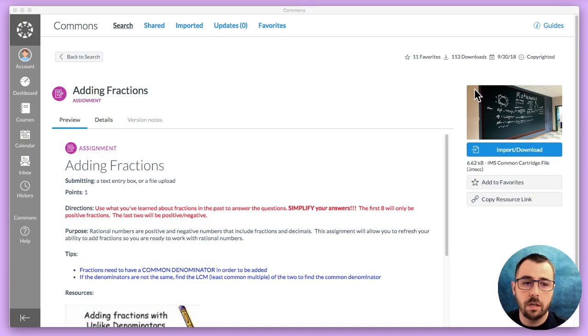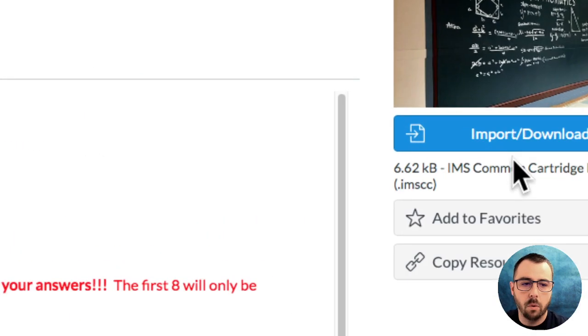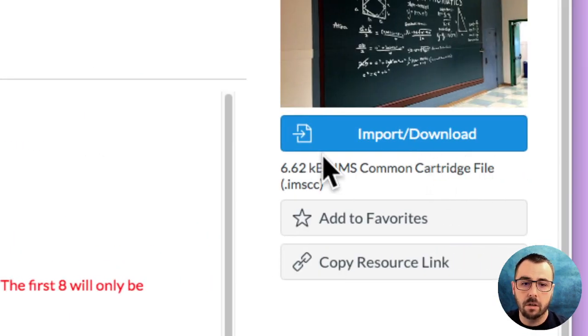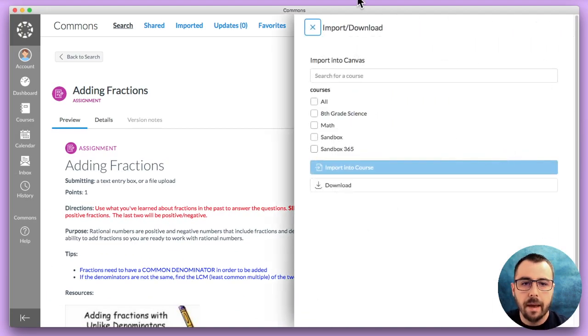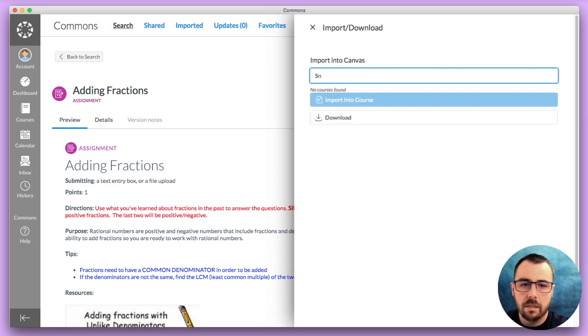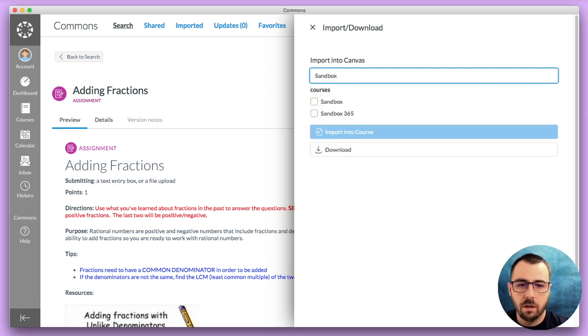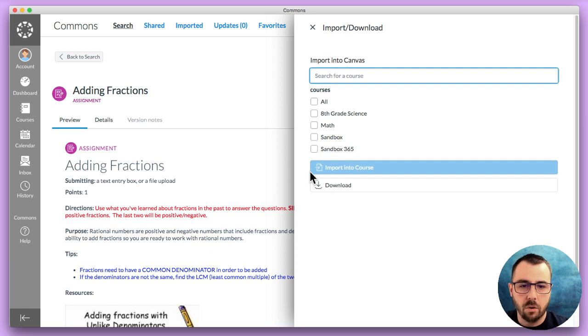The first thing I need to do is look over here to the right where it says import/download. Okay, so I'm going to click there. And this is going to pop out a dialog box on the right. And the two methods are right here in front of us. The first is to actually import it directly into our course. And so, for example, if I have many courses, I could search for it. But since we have only a couple courses here, I could also just select the course right there.